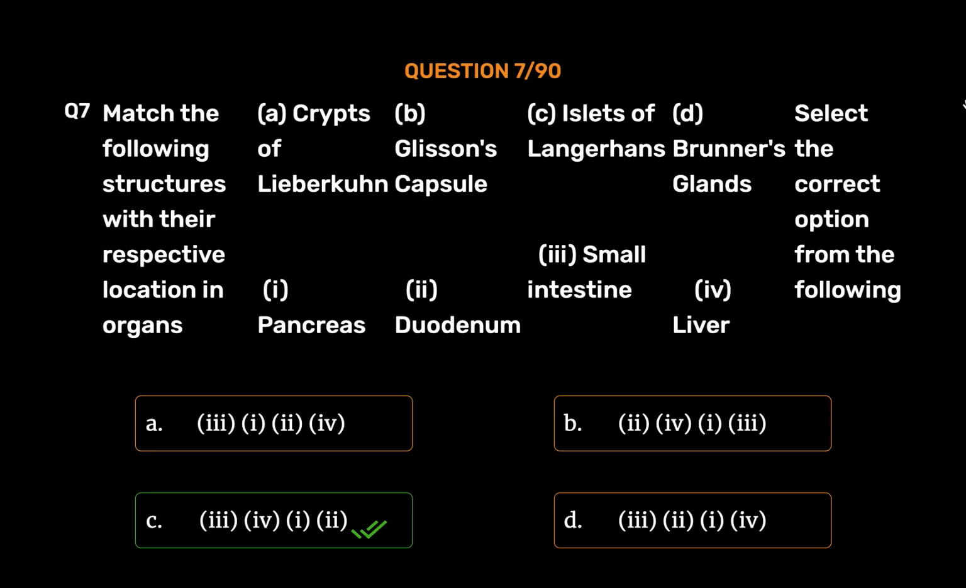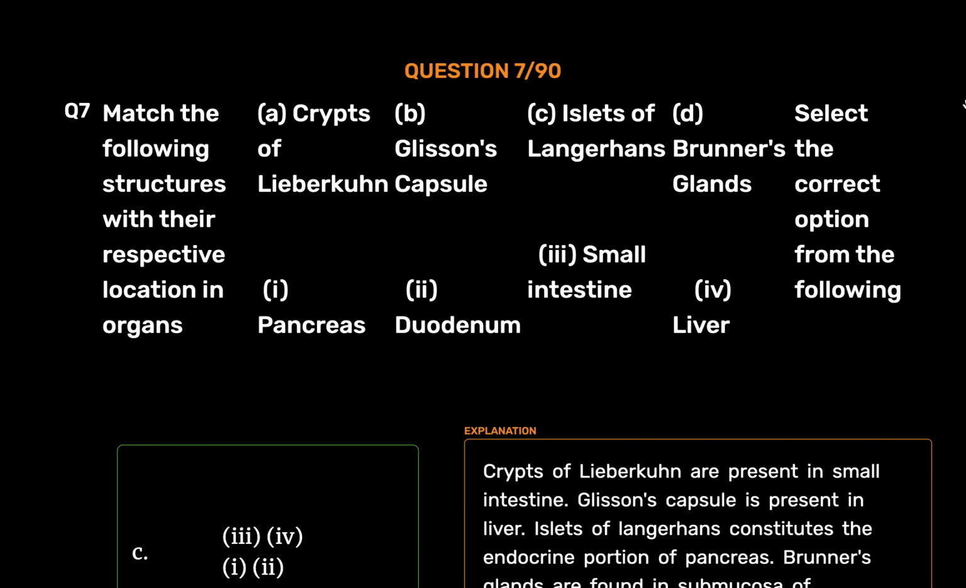3, 4, 1, 2. Crypts of Lieberkühn are present in small intestine. Glisson's capsule is present in liver. Islets of Langerhans constitutes the endocrine portion of pancreas. Brunner's glands are found in submucosa of duodenum.